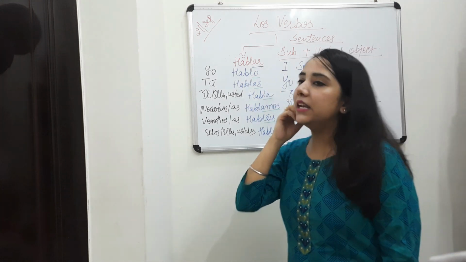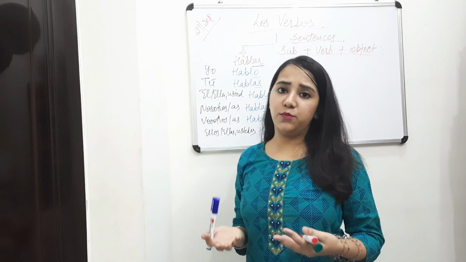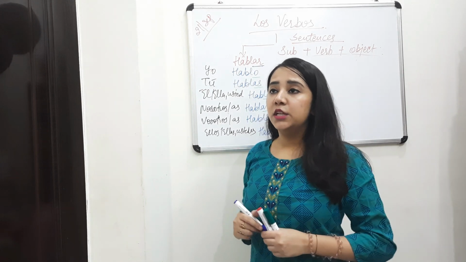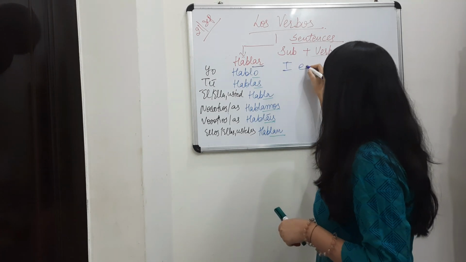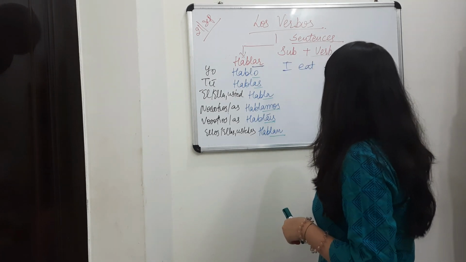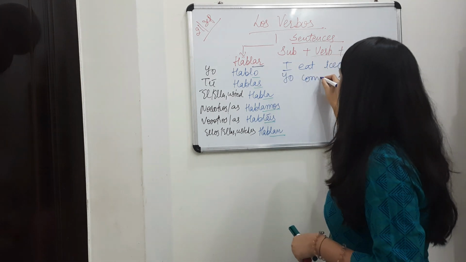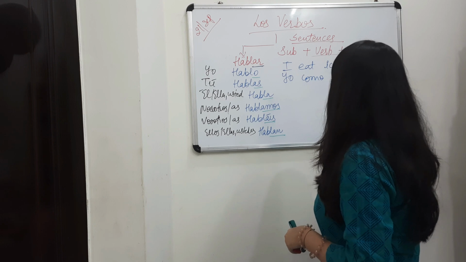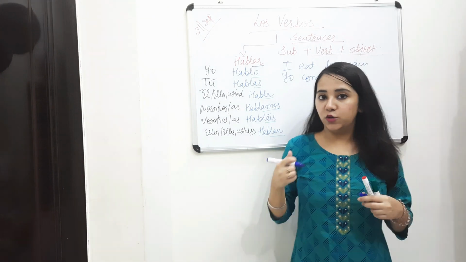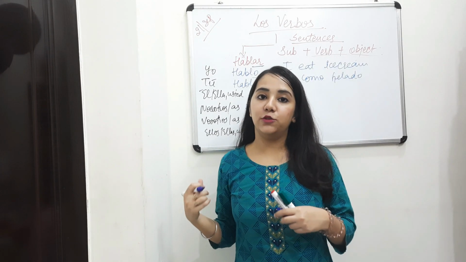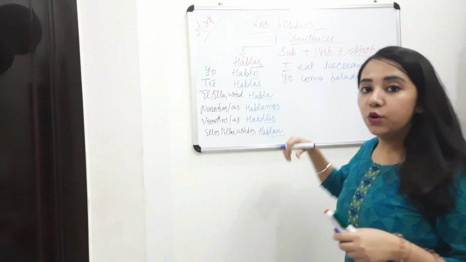Now I'm giving an example for an ER ending verb. For example, we have conjugated the verb comer, that means to eat. Now if I want to make a sentence like I eat ice cream. I is yo, como helado. The H is always silent. So yo como helado. That means I eat ice cream.